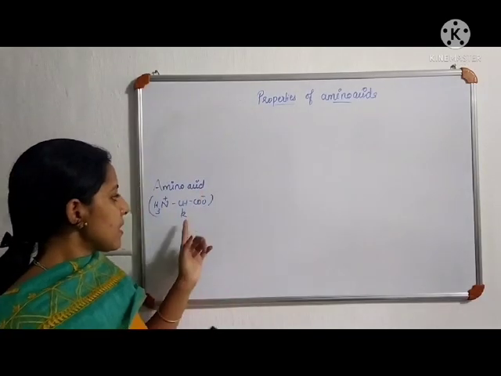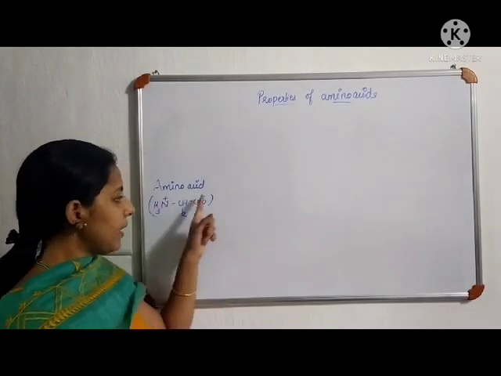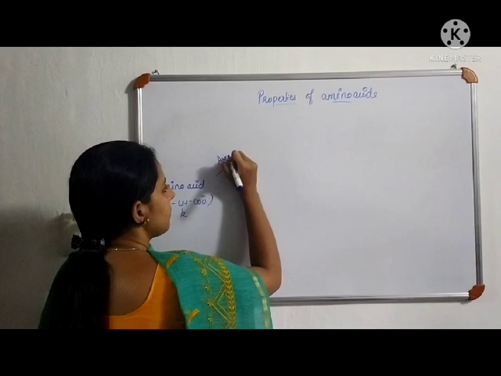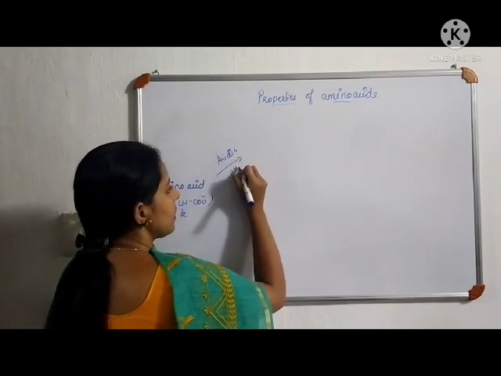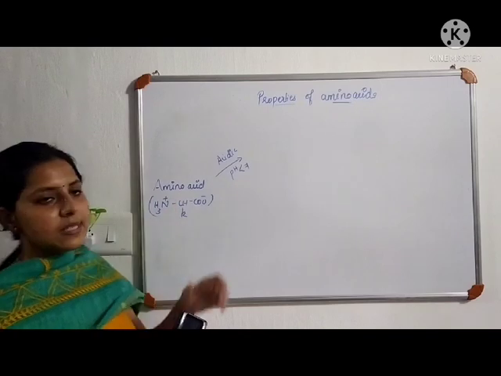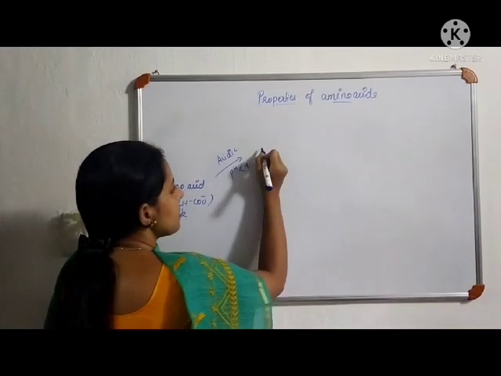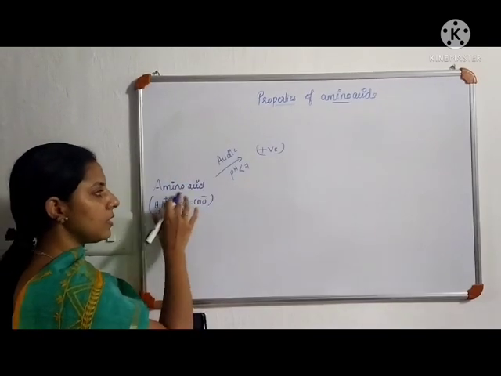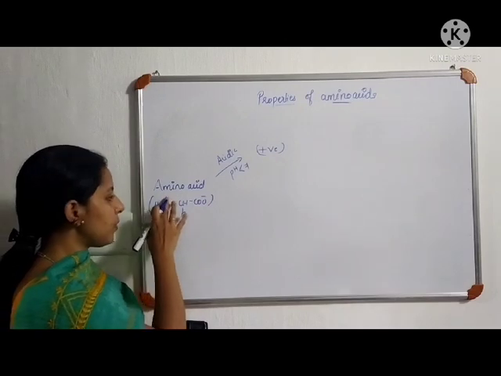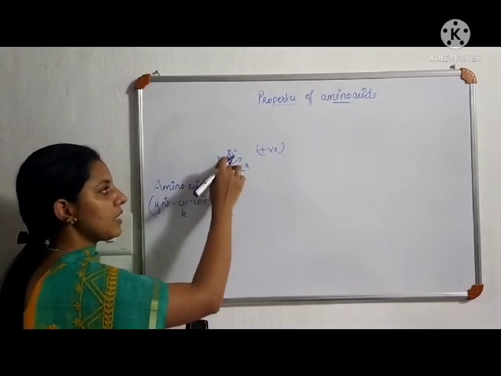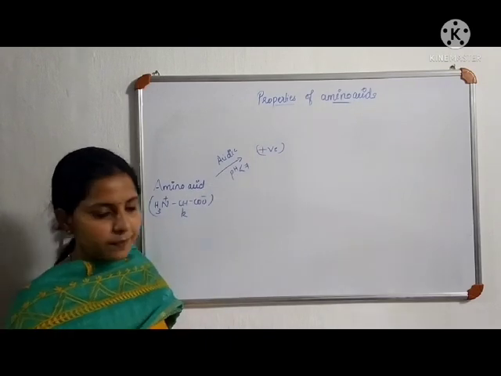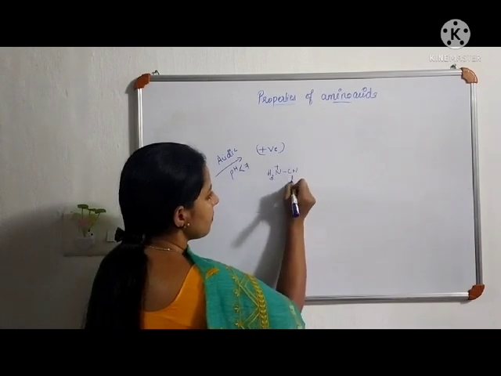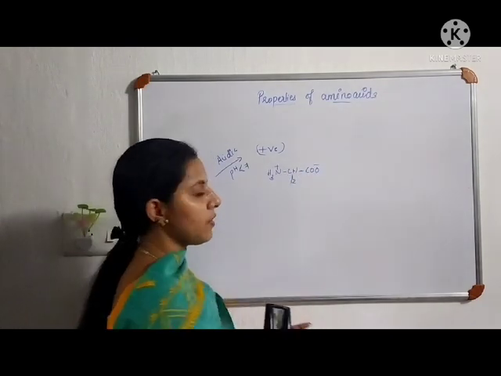Now we know that amino acid exists as Zwitter ions with both positive and negative charges. So if we place such an amino acid in an acidic medium, acidic medium means pH less than 7, this amino acid behaves like a positively charged ion. So an independent amino acid contains both positive and negative charge. If we place that amino acid in an acidic medium, it becomes purely positive. See, this is the Zwitter ion of the amino acid.